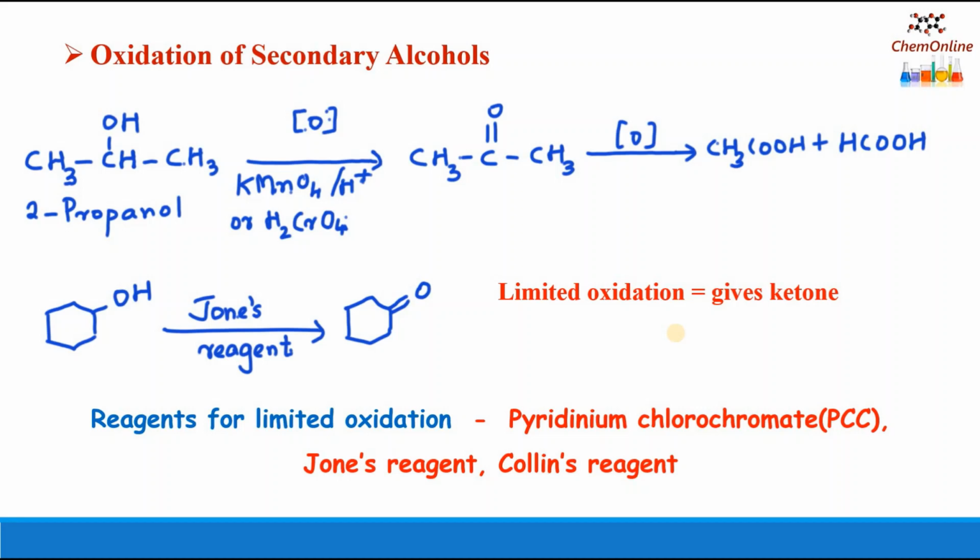There are several oxidizing agents used for limited oxidation. The one is pyridinium chlorochromate, which we saw in the previous slide, also known as PCC. The other one is Jones reagent and another one is Collins reagent. Collins reagent is a complex of chromium oxide CrO3 with pyridine in solvent dichloromethane, CH2Cl2. So these are some reagents used for limited oxidation of alcohols. A primary alcohol will result in an aldehyde and a secondary alcohol will result in a ketone.